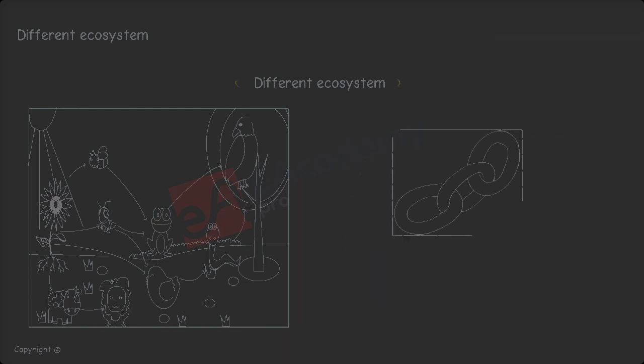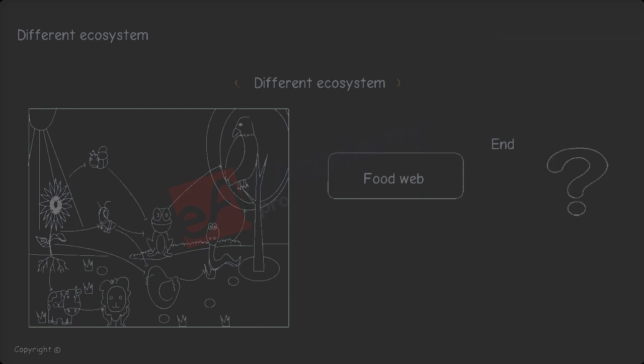Number 3. Where does the food chain start from? Answer: the food chain starts from the sun. Number 4. Where does the food web end? Answer: the food web in this image ends at the top carnivores like lion and hawk.